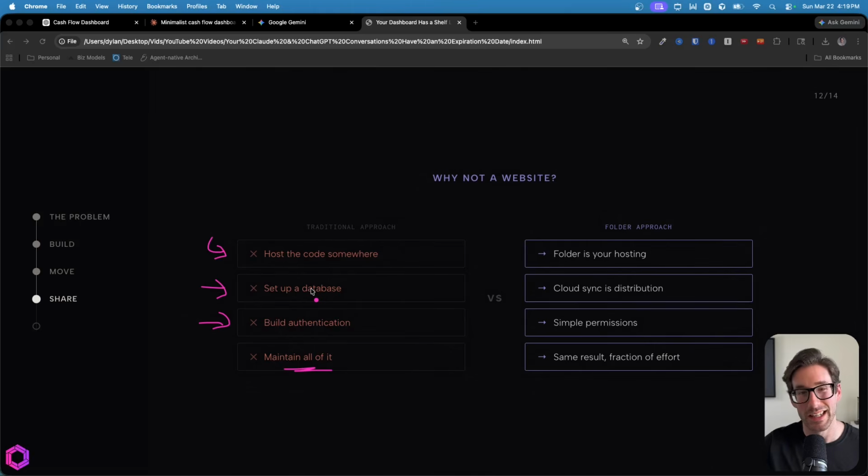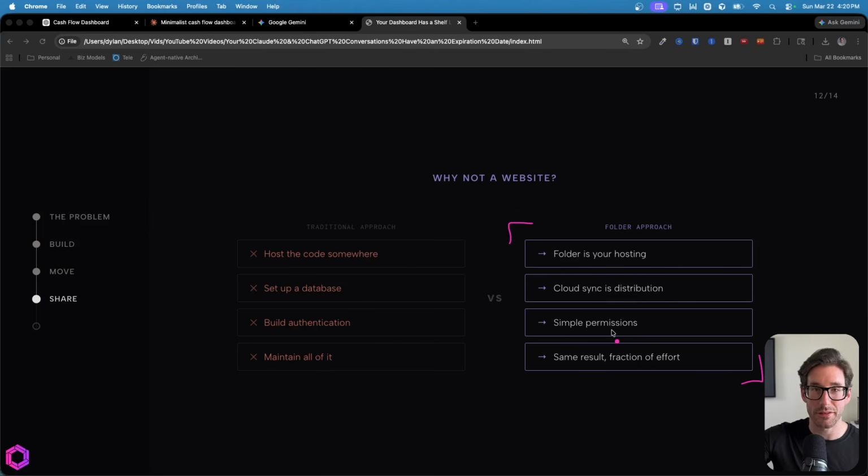That's the hard approach. The simpler approach, which I recommend most people take, is you're going to host that file on your desktop. You're just going to keep it in that folder that you already created. The key here is ensuring that you're using a cloud service that allows you to sync that folder to the cloud automatically. And a lot of people are already using this.